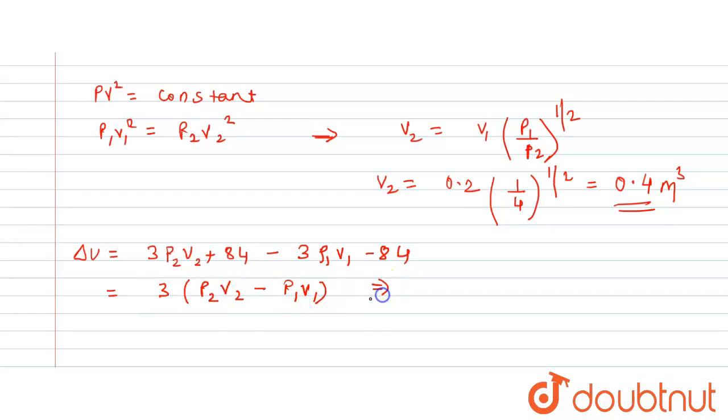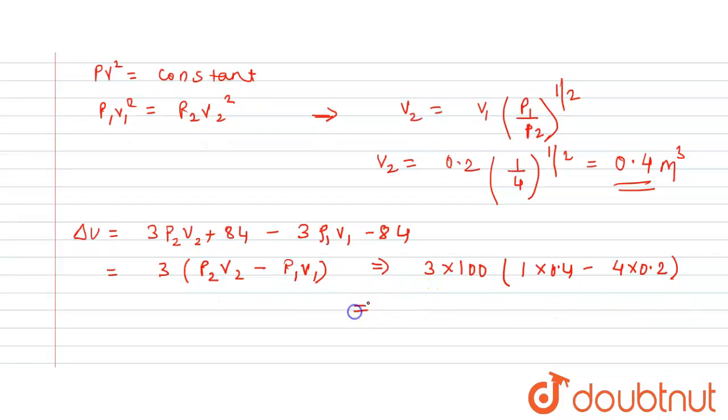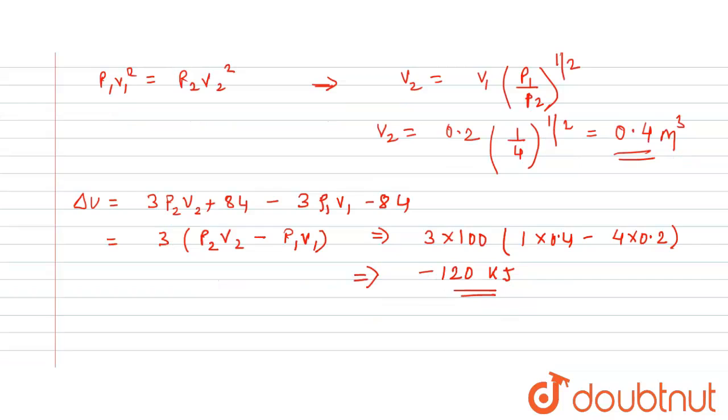If you take the 100 common outside from the pressure, it will be 1 into 0.4 minus 4 into 0.2. Finally delta U will come out to be minus 120 kilojoule, because pressure was in kilopascal. So minus 120 kilojoule is delta U of the system.